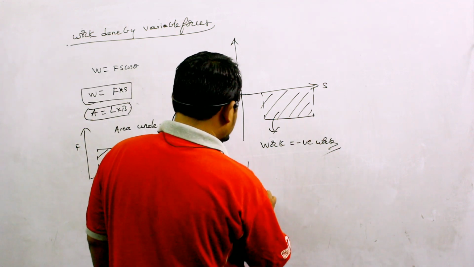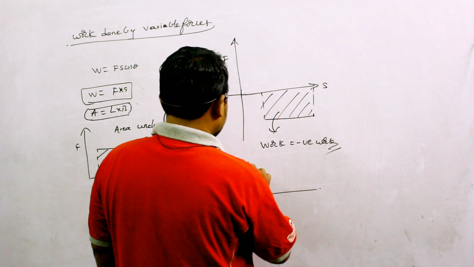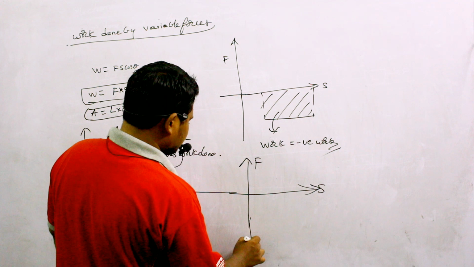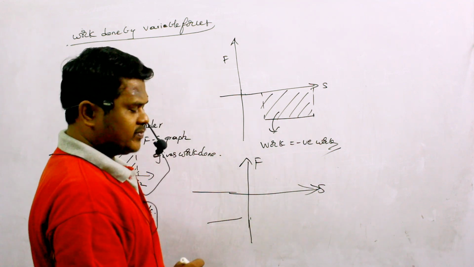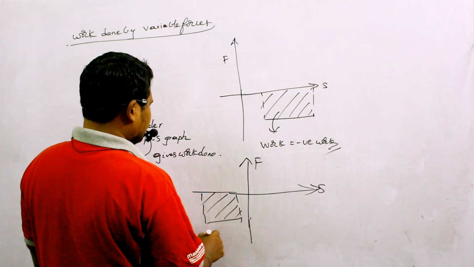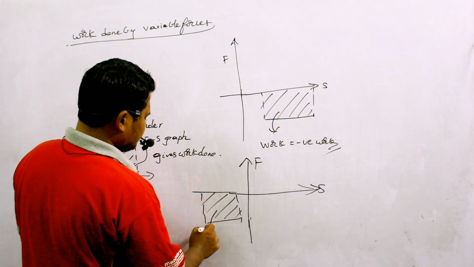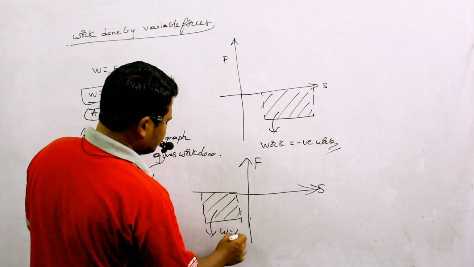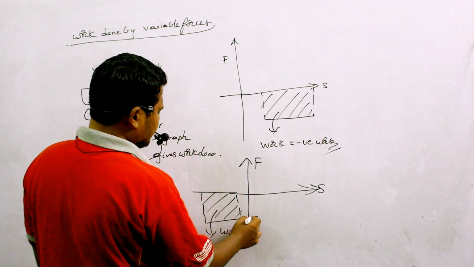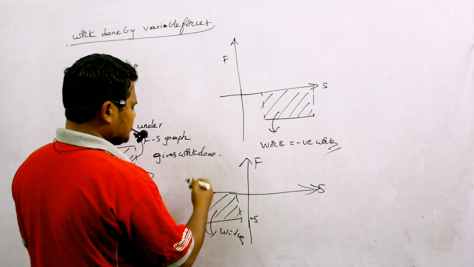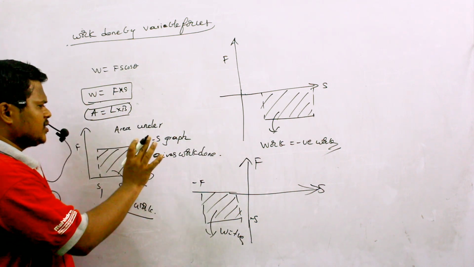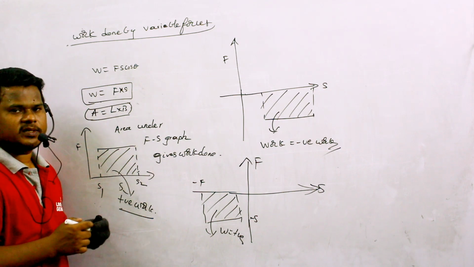Similarly, if a graph is given like this, so force and displacement, and graph is given in the third quadrant like this, then here also I can say this area will give the work done. But here in this condition, this work done will be positive, because force is also negative and displacement is also negative in this condition. So this is a small discussion on area under force and displacement graph.